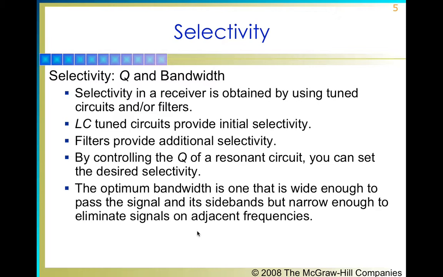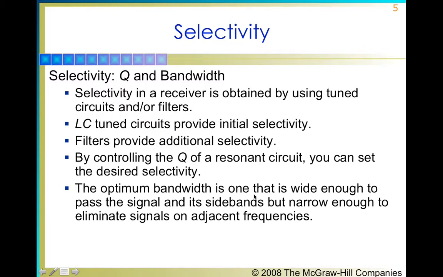Selectivity in a receiver is obtained by using a tuned circuit, and LC tuned circuits provide initial selectivity while the filters provide the additional selectivity, and by controlling the Q point of a resonant circuit you can set the desired selectivity, and the optimum bandwidth is the one that is wide enough to pass the signal and its sidebands but narrow enough to eliminate the signals on adjacent frequencies.